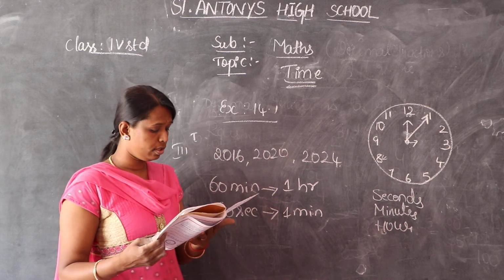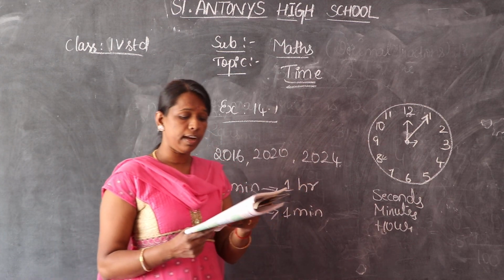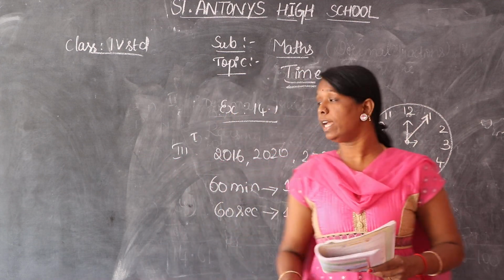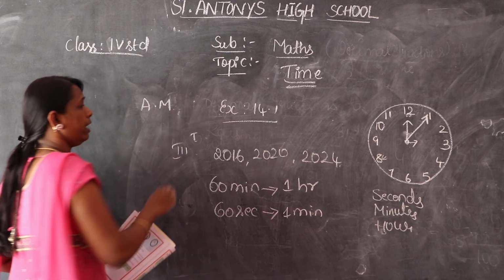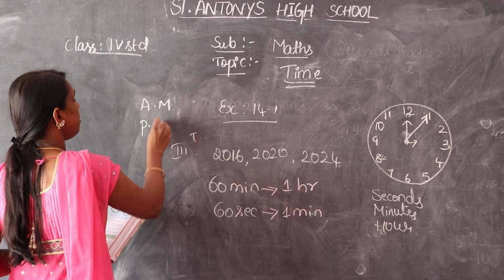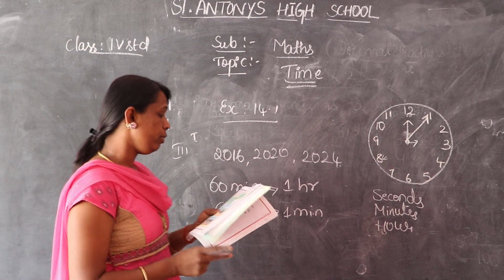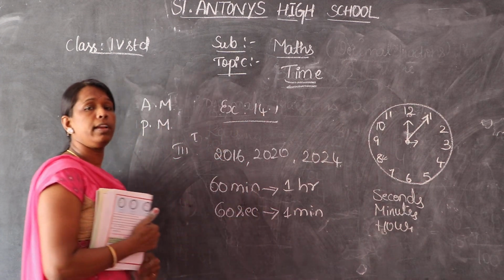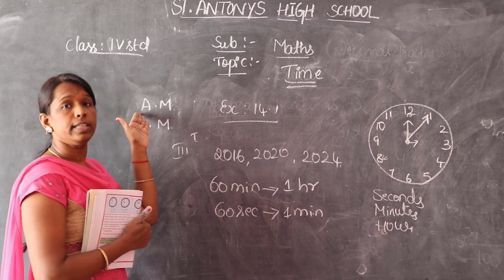Now next, that is ante-meridian and post-meridian. You know, children, ante-meridian means what? Before. In short form we call it AM, ante-meridian. After the afternoon we call it post-meridian, in short form PM. So you write the activities you do in the morning as AM.